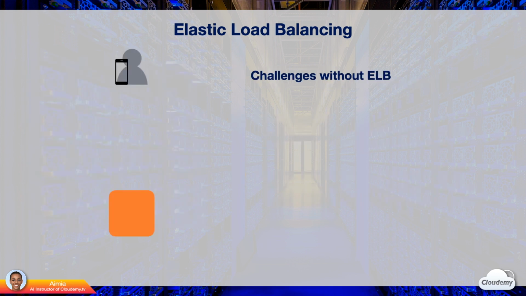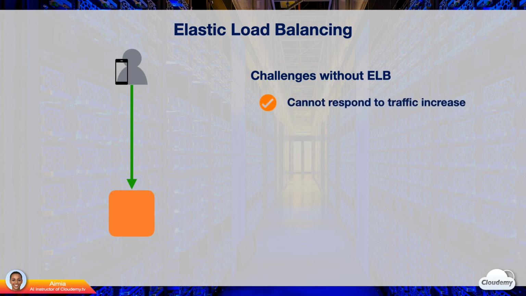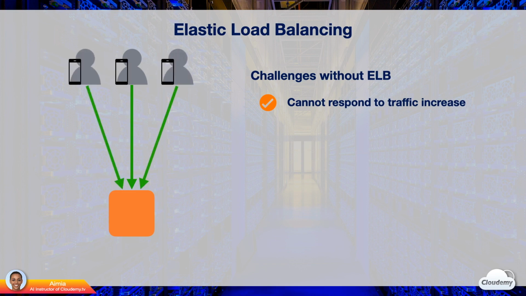This diagram shows why we need elastic load balancing. Initially, we have created an application and launched a single EC2 instance to serve a few users. This architecture might work in the beginning. Later on, when our application gets popular, the EC2 instance begins to serve more traffic from more users. With a single instance, we are not able to quickly respond to the traffic increase. Our instance may begin to experience traffic overload.